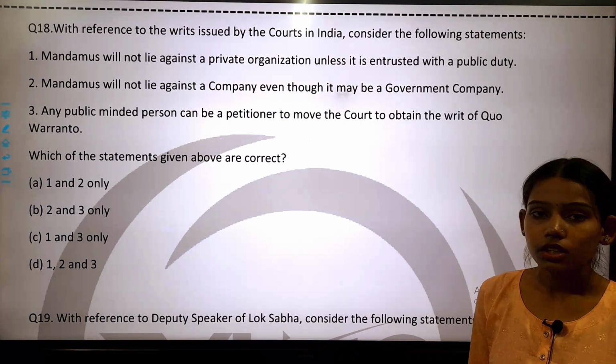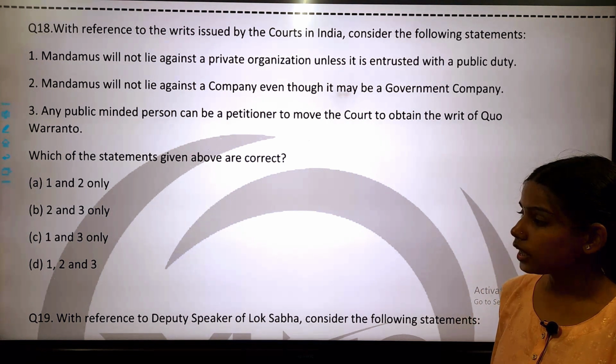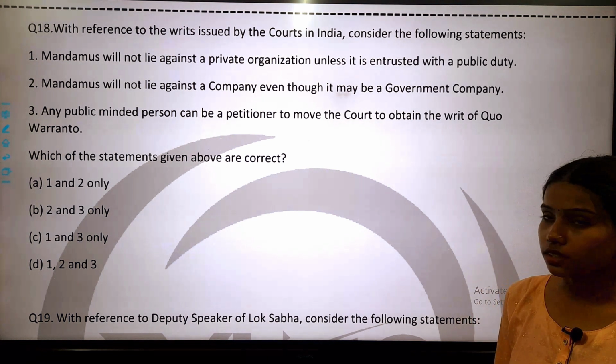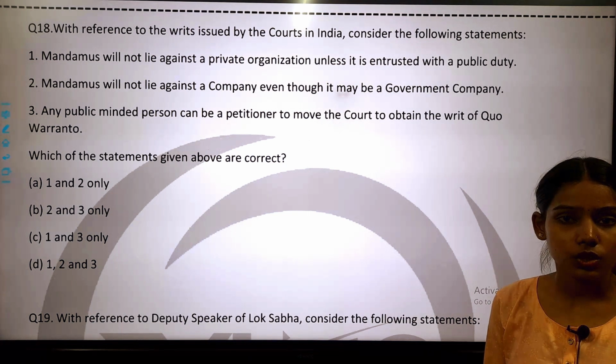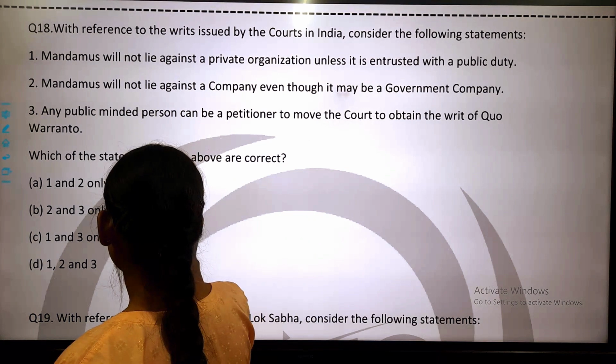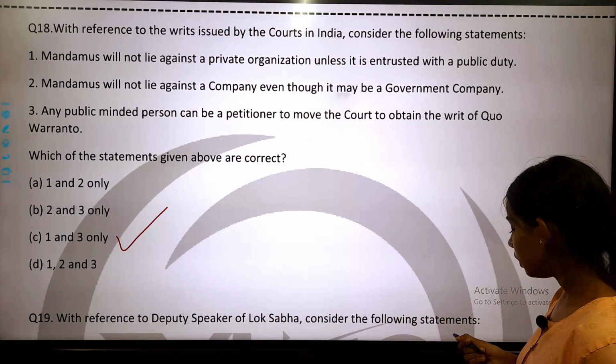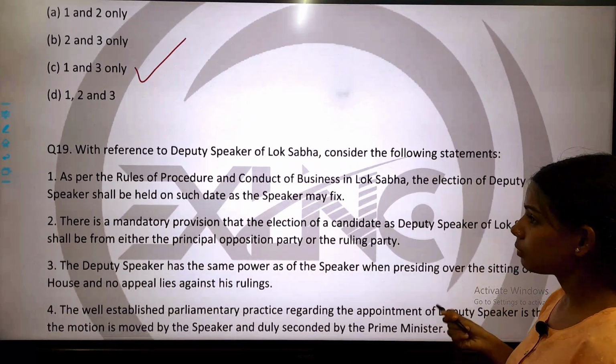Okay. So the correct answer of this question is option C, that 1 and 3 only are correct, but the statement number 2 is false. So the correct answer is option C. Okay. Now come to the next question, question number 19.